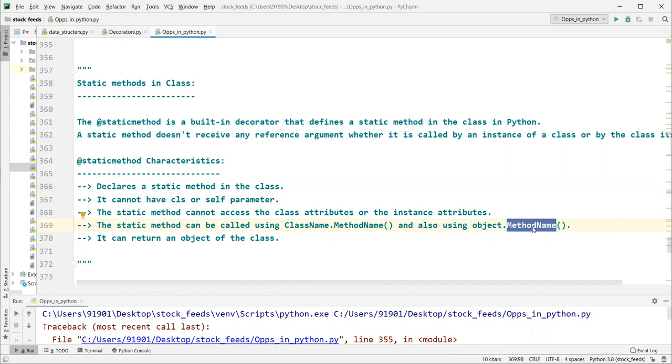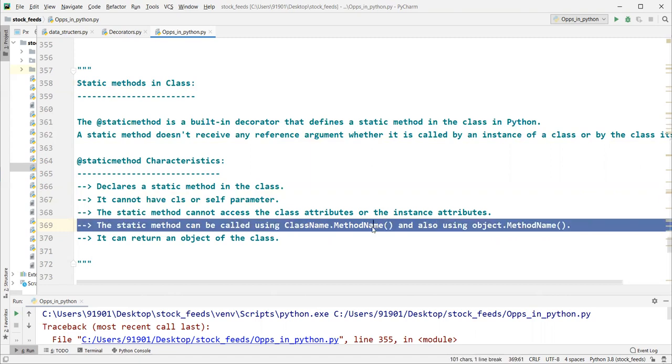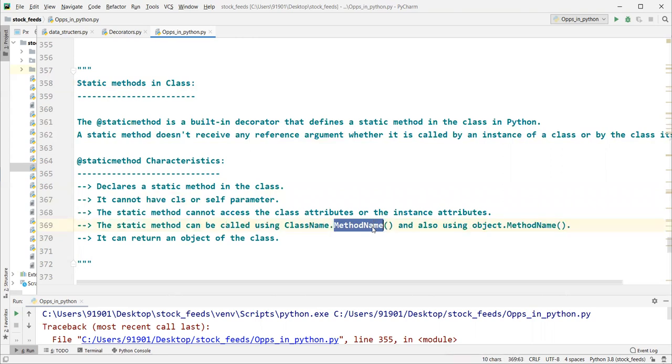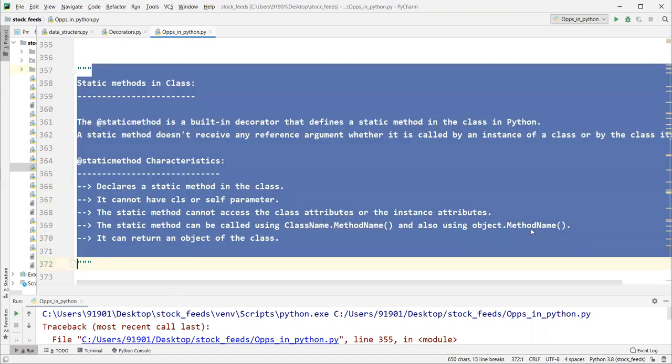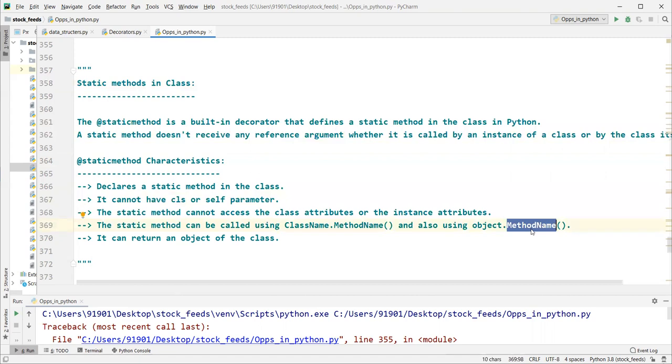There is no difference because this particular function won't take the first parameter as a class or as an object. It is like a common normal function, guys. But one thing you should remember is that while dealing with a static method, we won't have access to class attributes as well as instance attributes. We should remember that point.